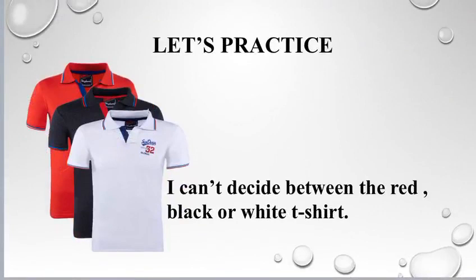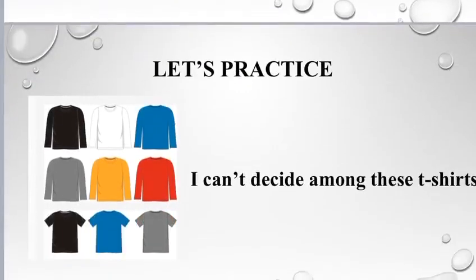Let's practice to make it more clear. I can't decide between the red t-shirt, black t-shirt or white t-shirt. Here we are using between because all these t-shirts are stated individually and distinctly. Now, I can't decide among these t-shirts. Here we are using among because all these t-shirts belong to one group. We are not stating them individually and distinctly.